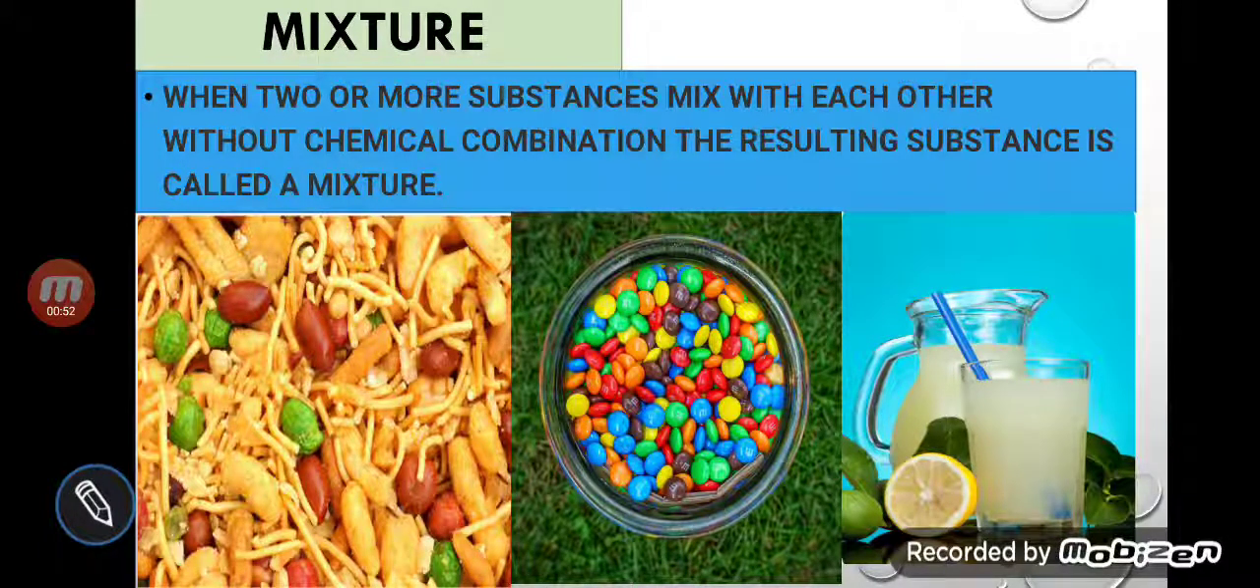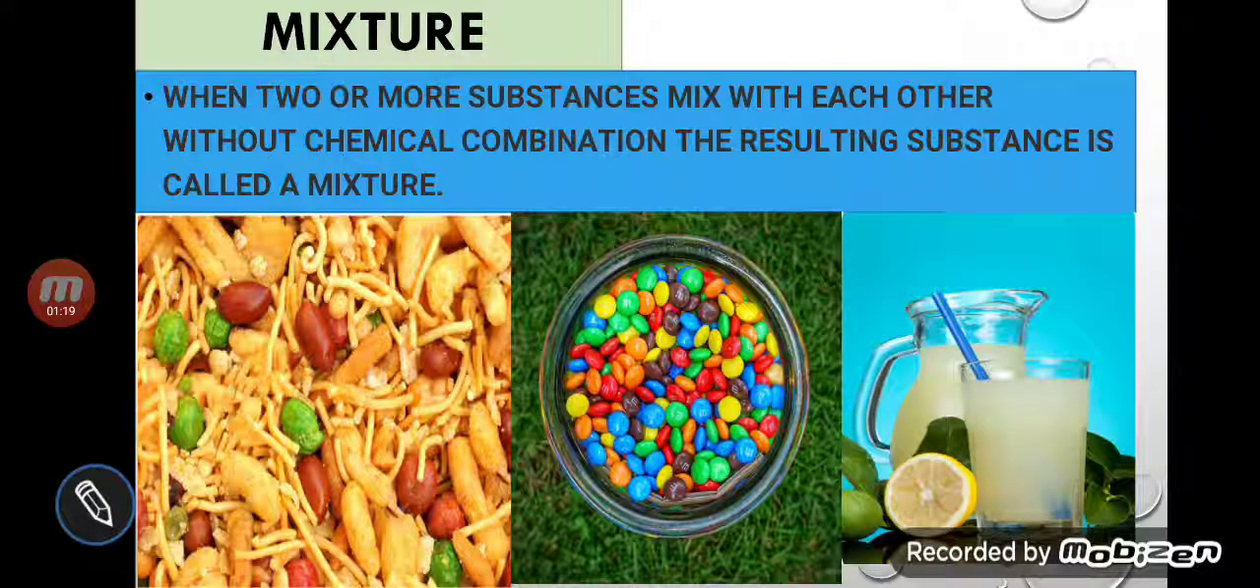Even you can see the examples are given here. Mixture, which you used to have in your home during tea time, contains peanuts, dalmot, and lots of things. Why is it called a mixture? Because there is no chemical combination. They are only physically mixed with each other, and all particles have their particular taste.